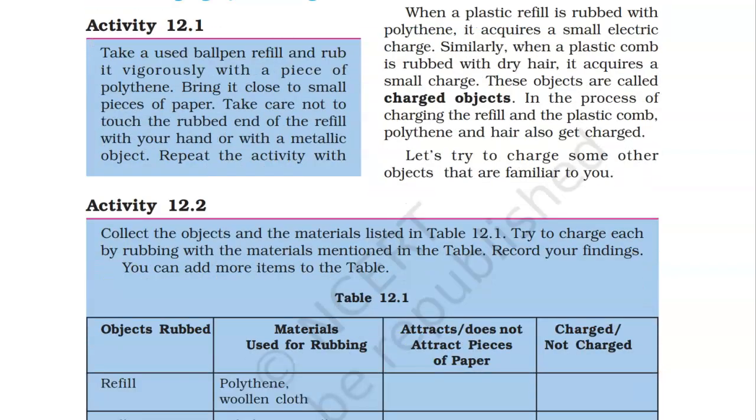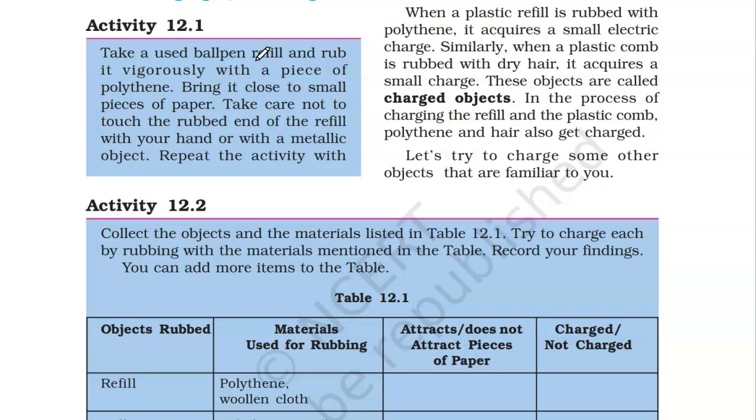So let us go through an activity. Take a used ball pen. Ball pen, you all know, has a refill. Take out the refill and rub it vigorously with a piece of polythene. Now bring it near small pieces of paper, and take care not to touch the rubbed end of the refill with your hand. Otherwise, these charges will flow. Charges flow if they come in contact with a conductor. So don't bring it near your hand or any metallic object.